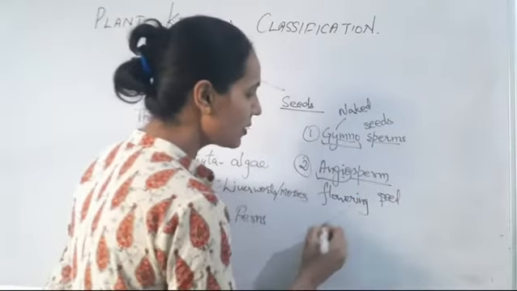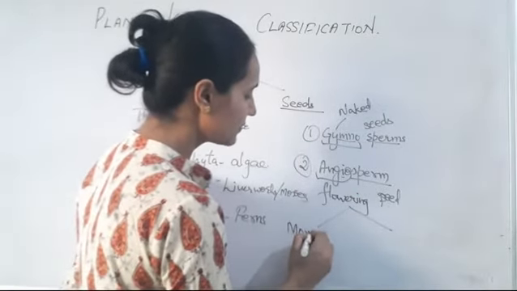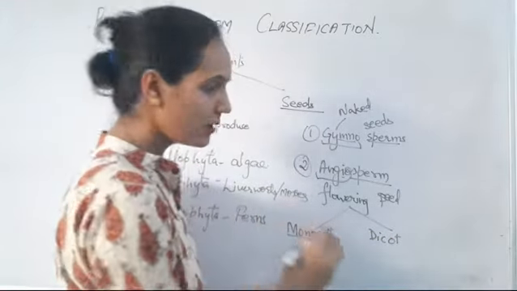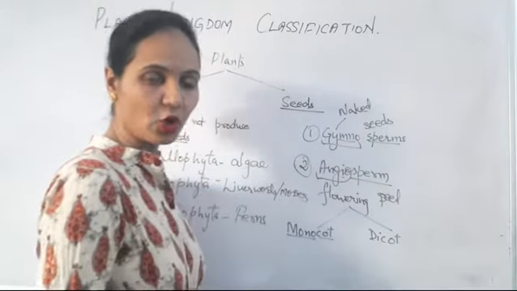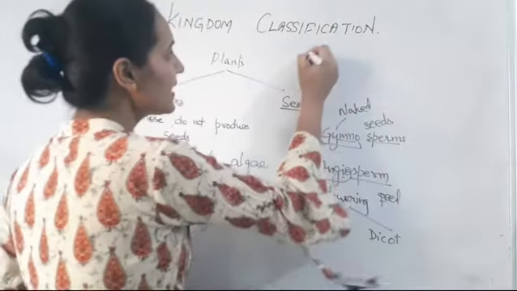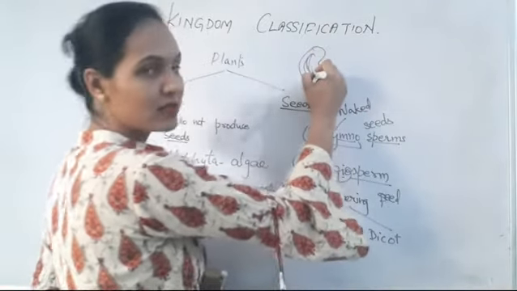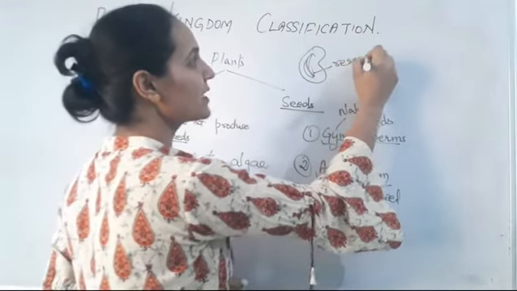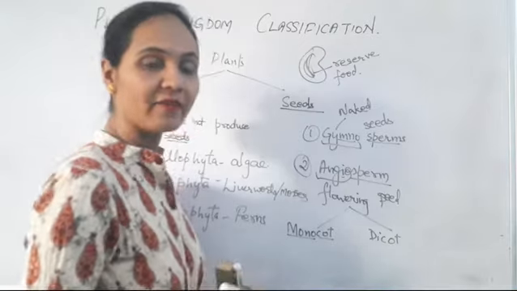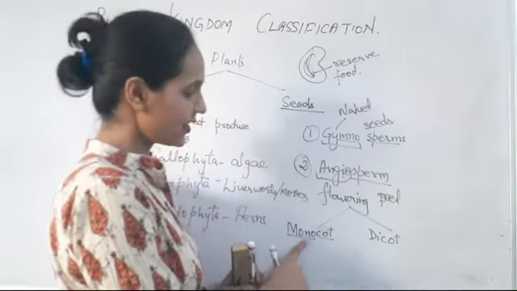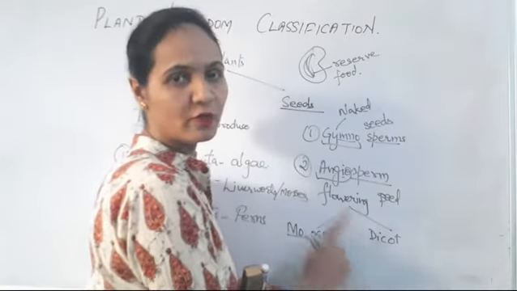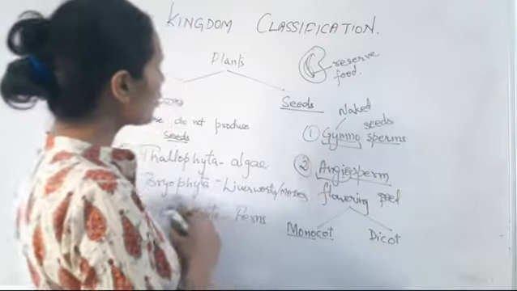Angiosperms further get divided into monocot and dicot. Here mono means single, and cot means cotyledon. Cotyledon is a structure which has reserved food material in the seed. So those plants which have a single cotyledon in their seed are said to be monocot, and those which have two cotyledons in their seed are said to be dicot. We will discuss all this in detail.